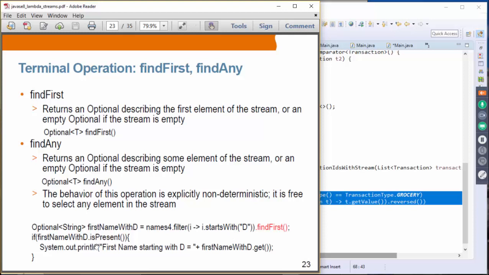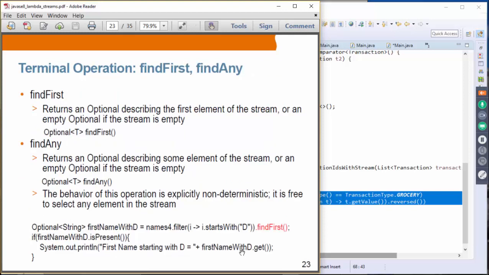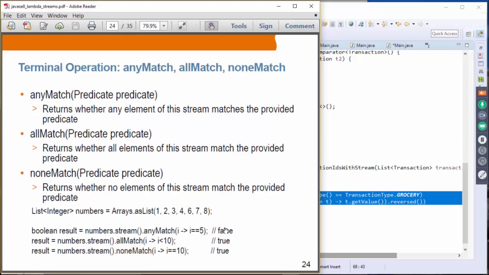And if there is in fact one that starts with a D, then this Optional has a method called isPresent, and that should return true. Then we should be able to call the get method of that Optional, and then we can print it out. Okay, so findFirst is finding the first one, and findAny is finding any that meets the filter requirement.